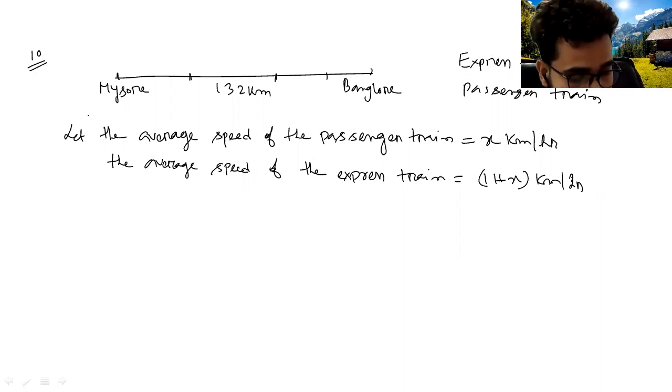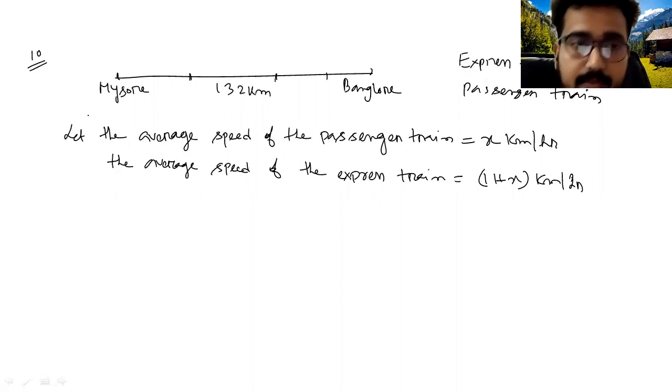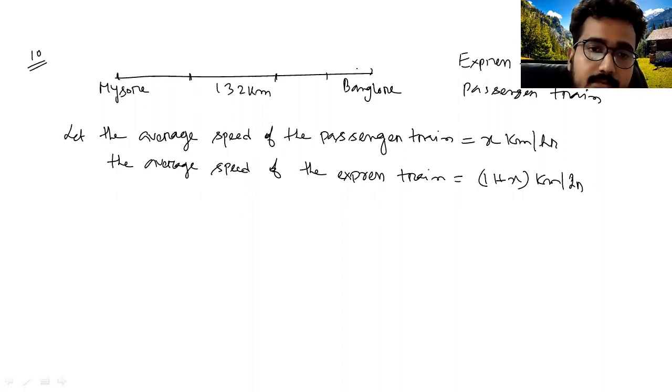The question says that an express train takes 1 hour less than a passenger train to travel 132 kilometers between Mysore and Bangalore, without taking into consideration the time they stop at the intermediate station. If the average speed of the express train is 11 kilometers per hour more than that of the passenger train, you have to find the average speed of the two trains. Now see, two places are given, Mysore and Bangalore, and the distance between them is 132 kilometers.